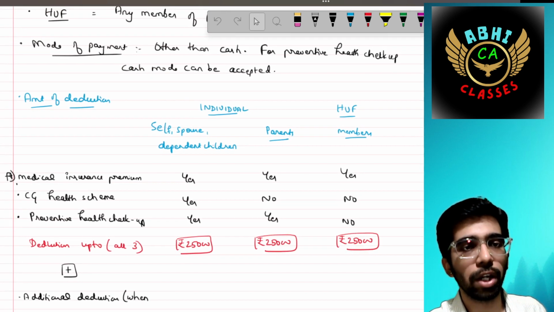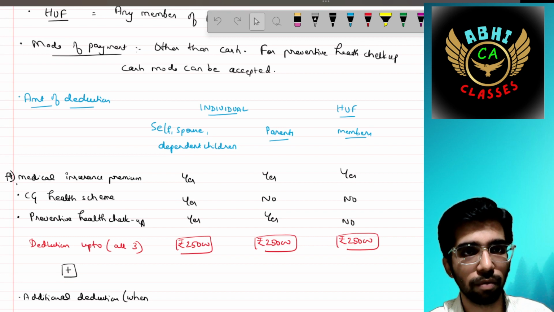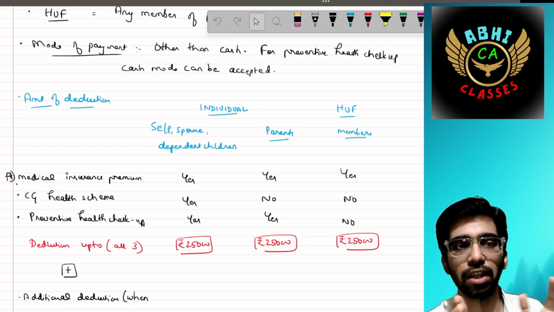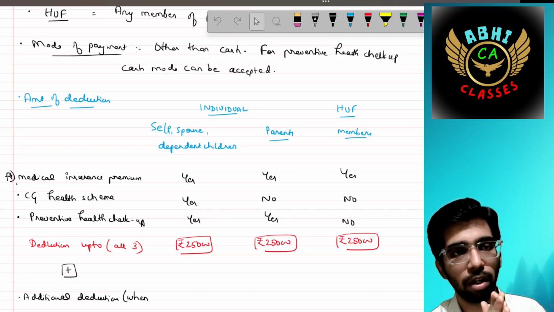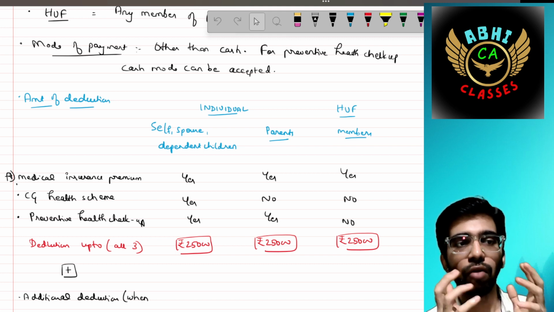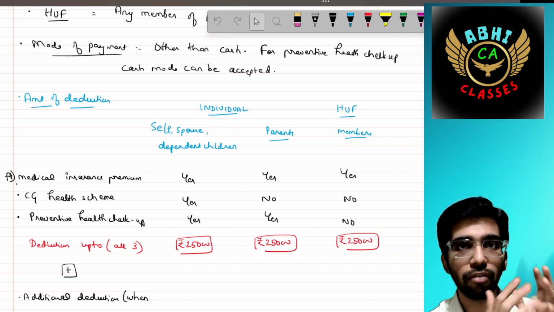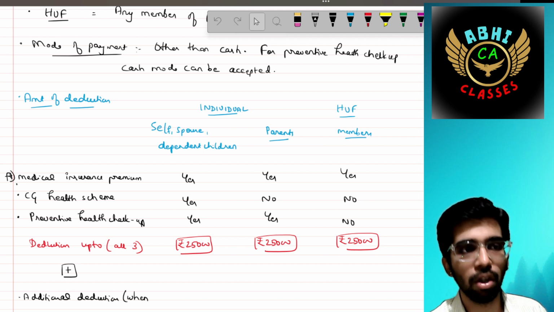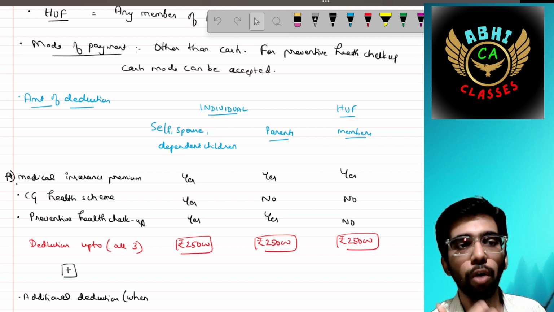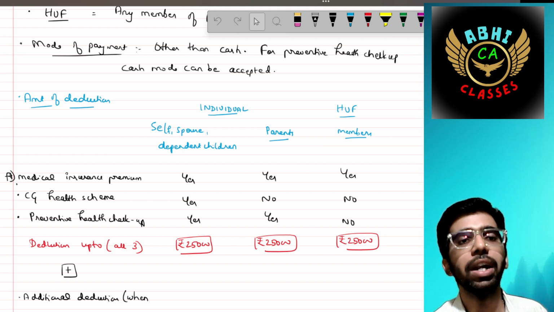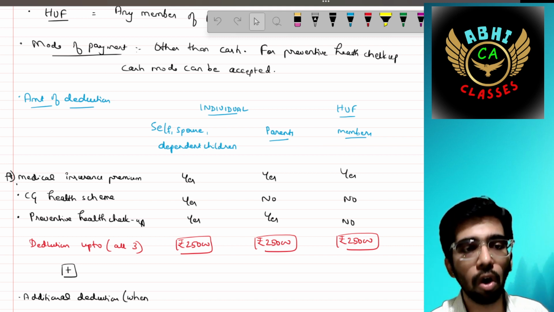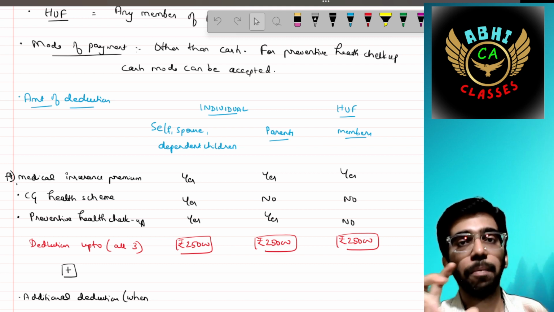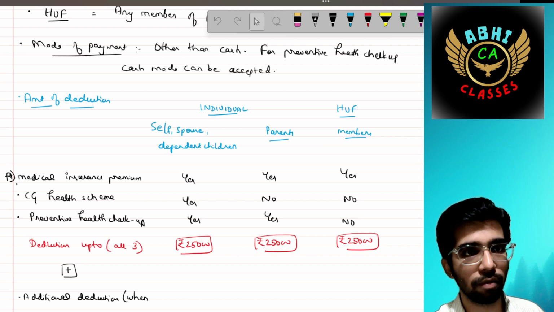Super. Next, the amount of deductions is as follows. First, we will discuss the individual concept, then the HUF member. Individual, if I am paying medical insurance premium, or in respect of the Central Government Health Scheme, or preventive health checkup, I am eligible for all these. The maximum limit is 25,000.